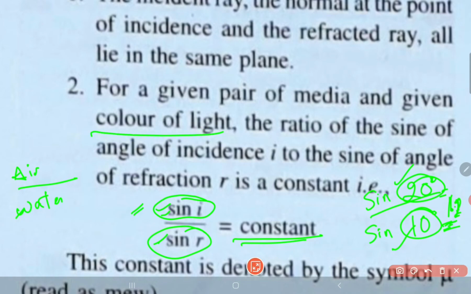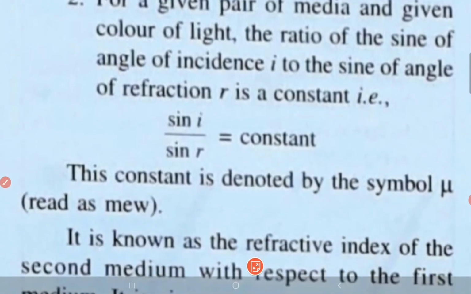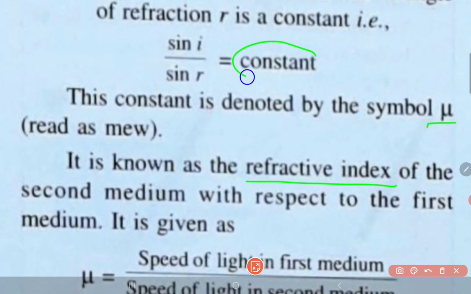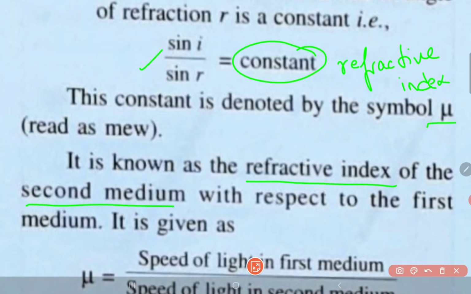Now this constant is denoted by the symbol mu, and this is known as the refractive index, which I explained just a few minutes before. So this constant is given the name refractive index. Indirectly, this is the formula for the refractive index of the second medium with respect to, that is, compared to, the first medium.